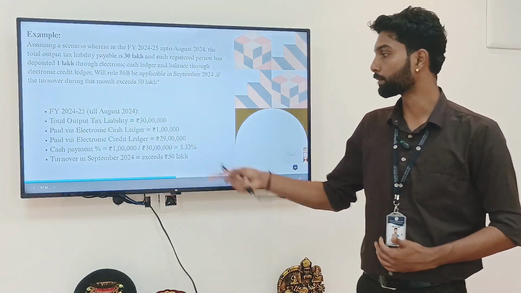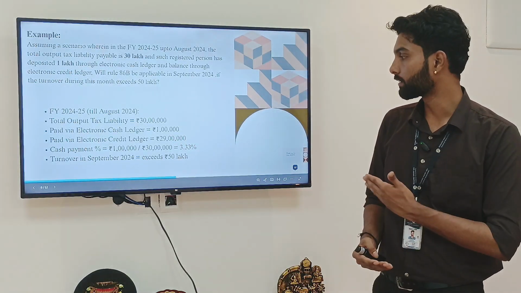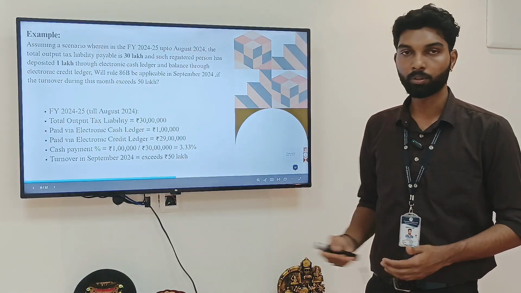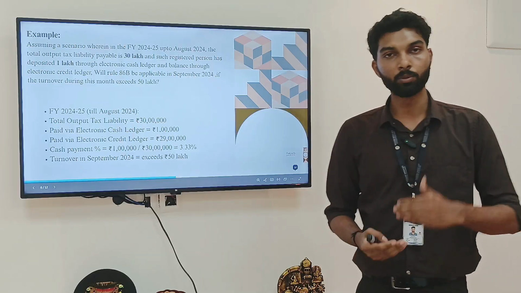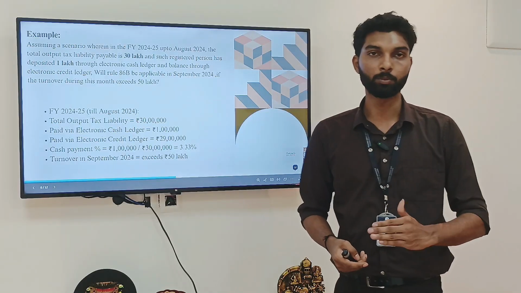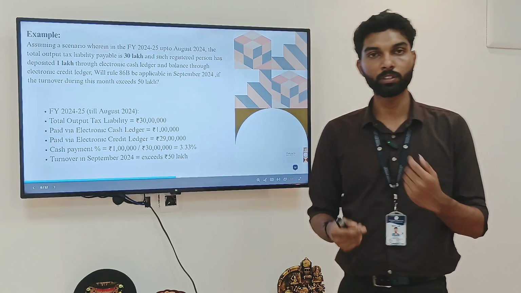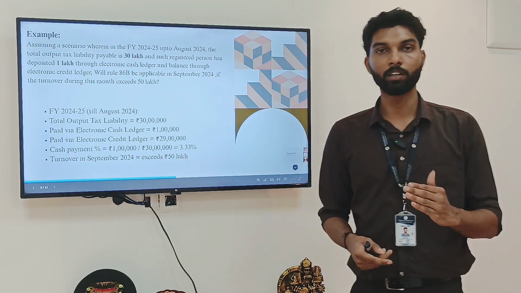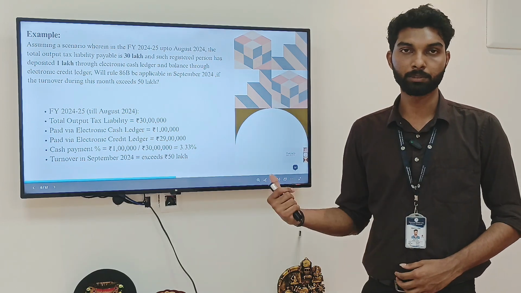The cash payment percentage comes to 1 lakh divided by 30 lakhs. It is 3.33%, which is more than 1% of the cumulative output tax liability. Since it is more than 1% of the cumulative output tax liability, this exception applies.